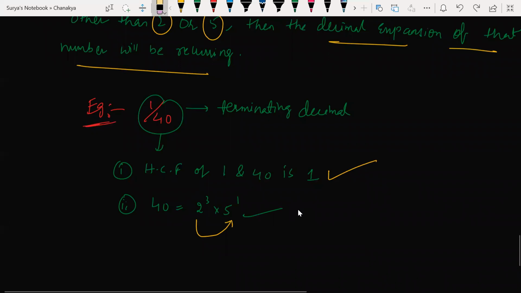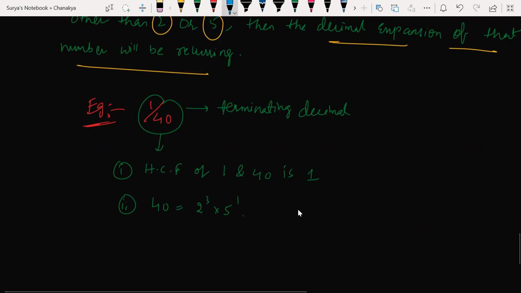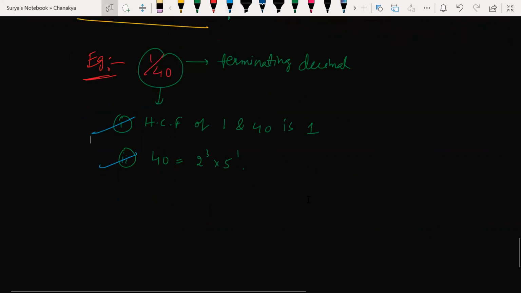Sir, why are you not writing 40 as 2 square into 10? Beta, what I told, it is not looking like 2 to the power of m into 5 to the power of n. It must be in the form of 2 to the power of m into 5 to the power of n. Am I correct? So for writing in such a way, we are using this pattern. Now I'll give one more example. Shall we go with one more example?